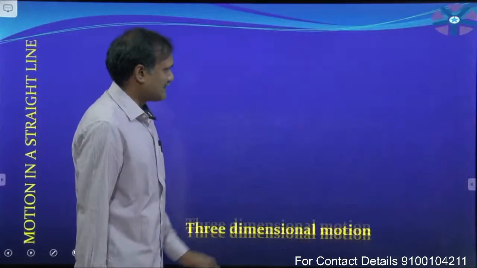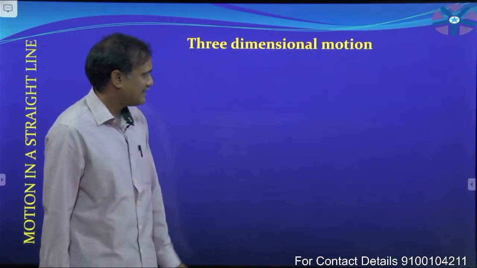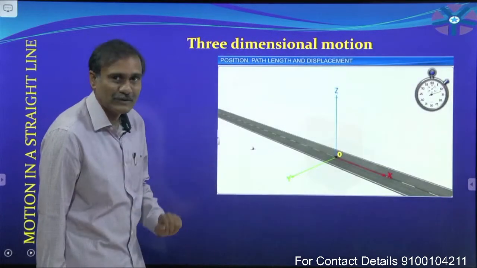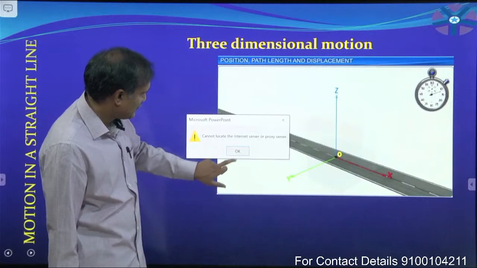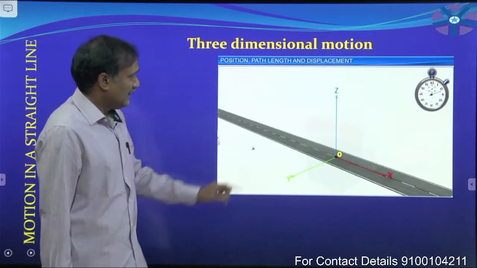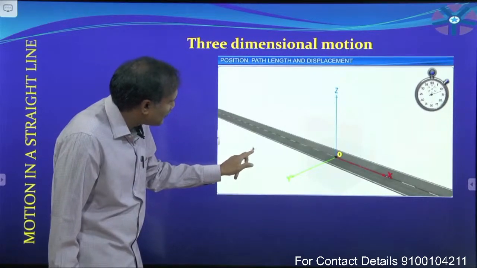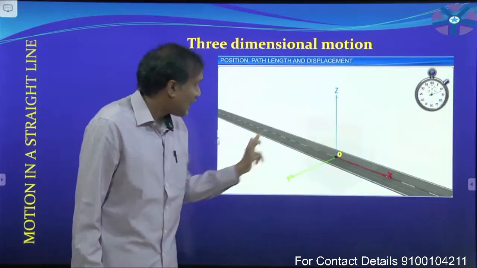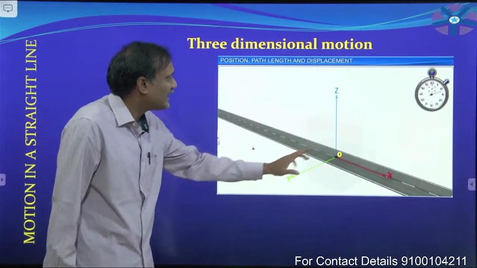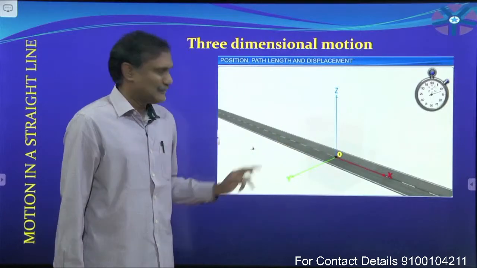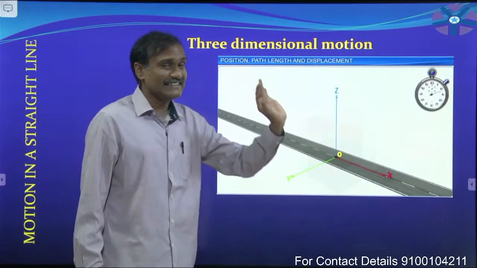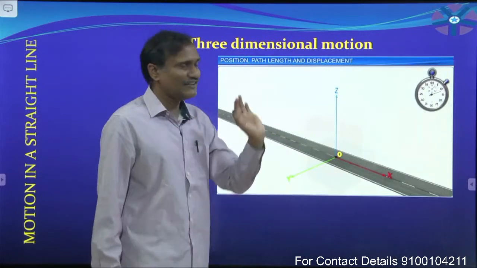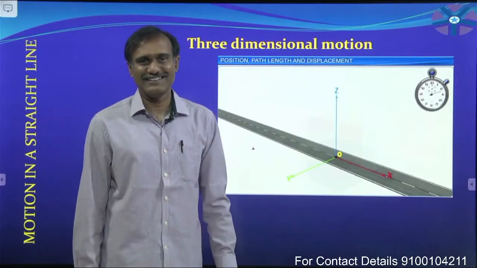Okay, next one. Observe this video. Here in this, what about this plane? That aeroplane is moving in space. So that aeroplane is having three-dimensional motion. Here that aeroplane is having three-dimensional motion.